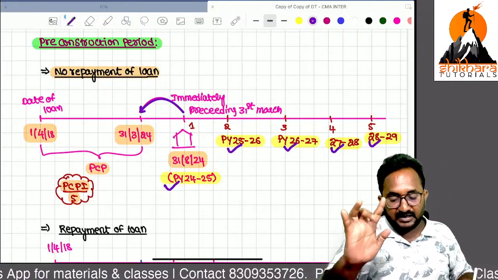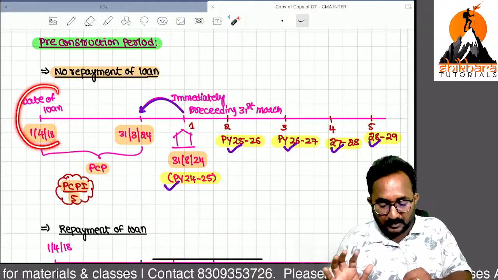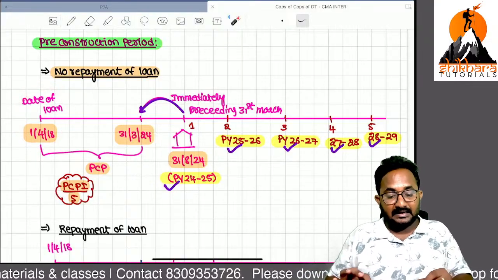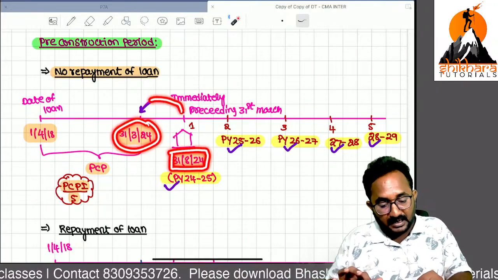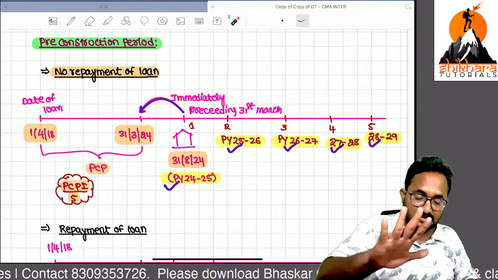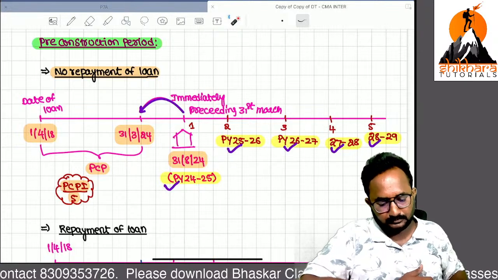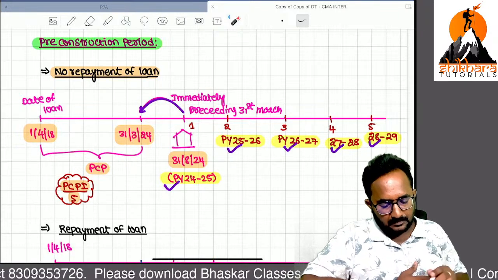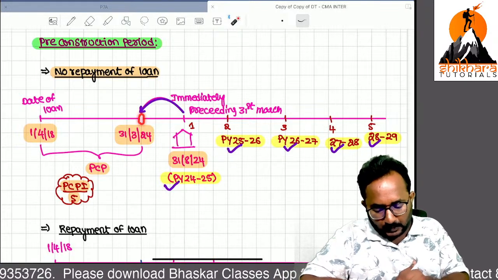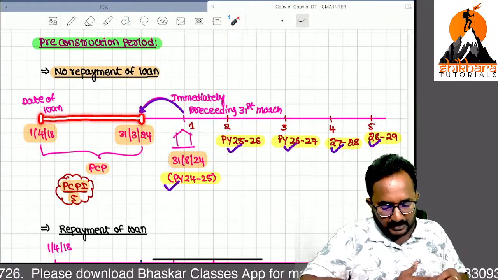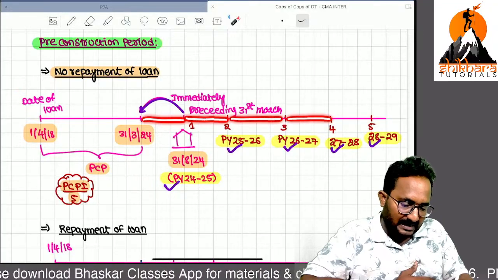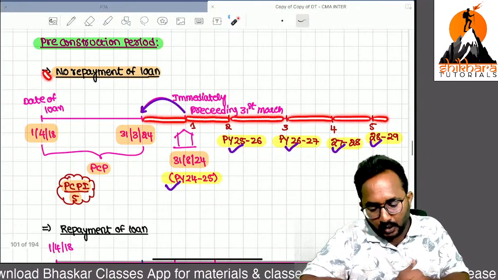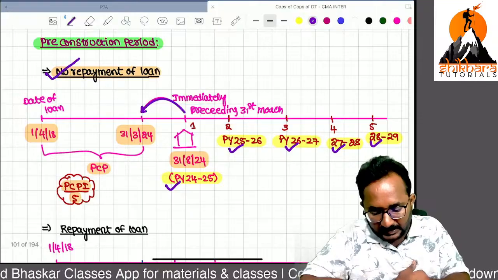The pre-construction period definition: it starts from the date of loan and ends with the 31st March immediately preceding the construction completion date. Up to this date it is a pre-construction period. Next, every year we take the current year interest, because here the loan is not repaid till now.